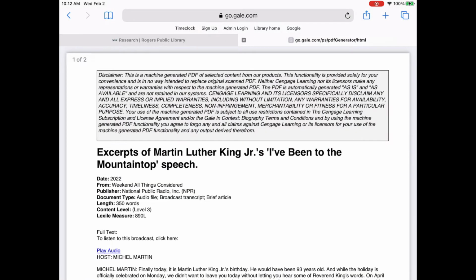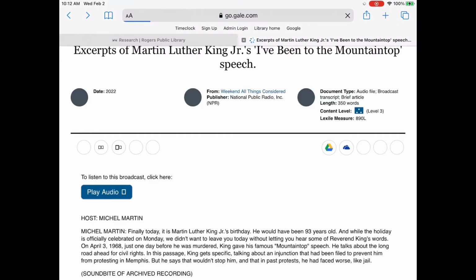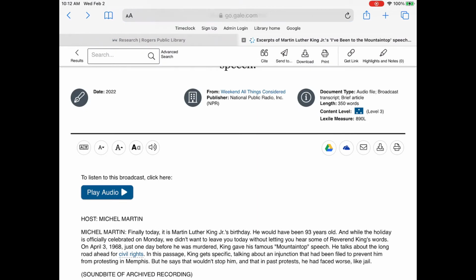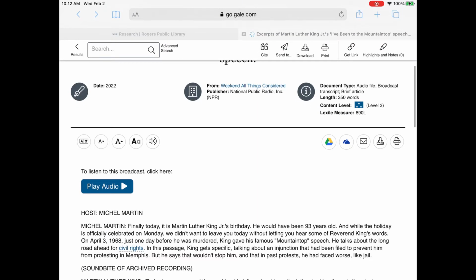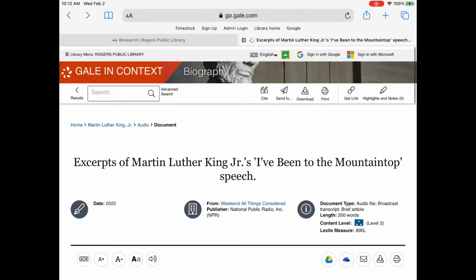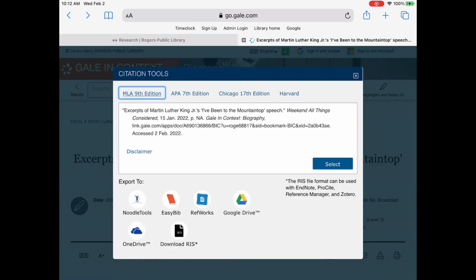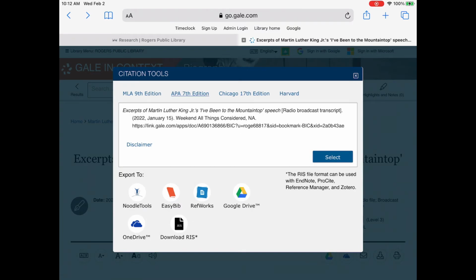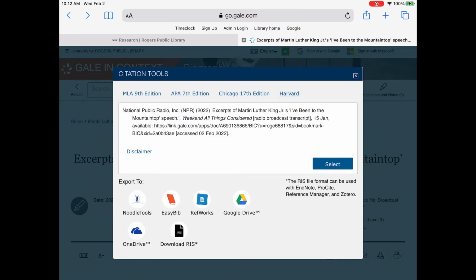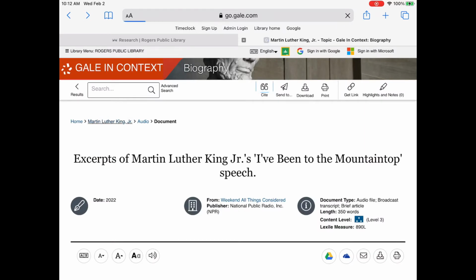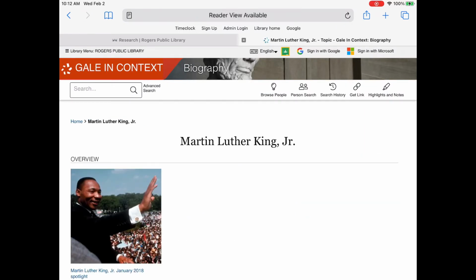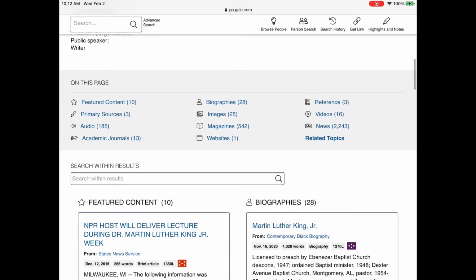You can download the excerpt. Of course, you can't really download the audio, but you can print it, and you can also go up to the top and you can cite it. So if you are using it for a biography or a research paper, it will show you the different citation tools that you can use, like MLA, APA, Chicago, and Harvard, and you can just copy paste that and put it in your bibliography.